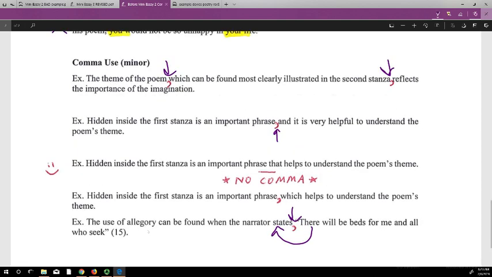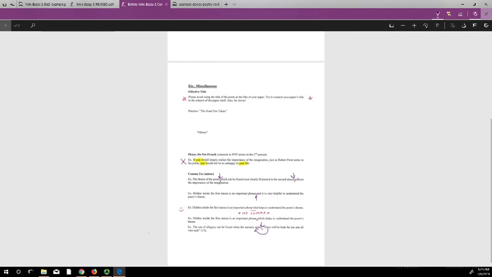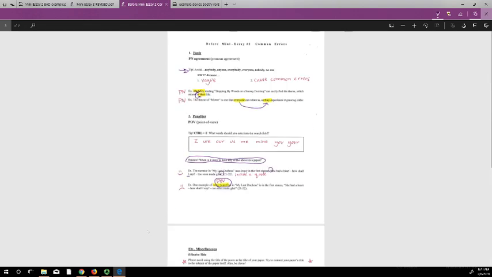Very good. So, those were common errors of students of the past. Hope everybody is doing a great job with the poetry analysis with the literary device.